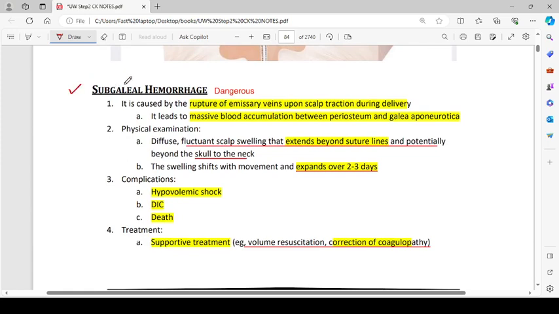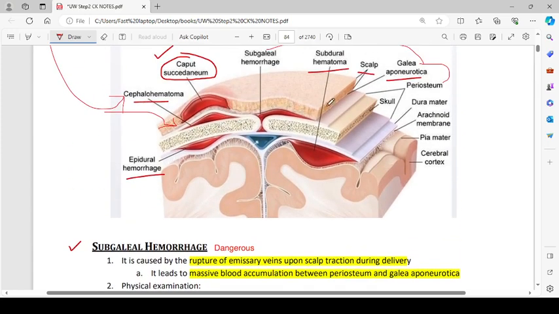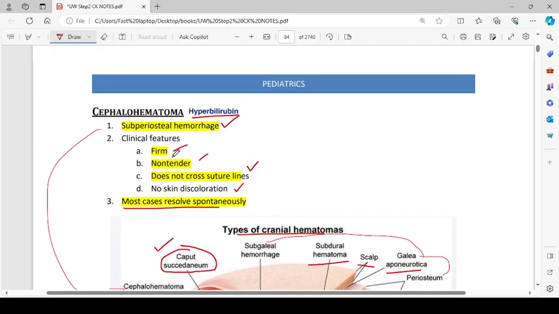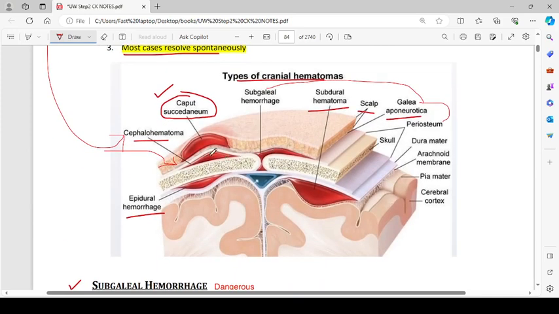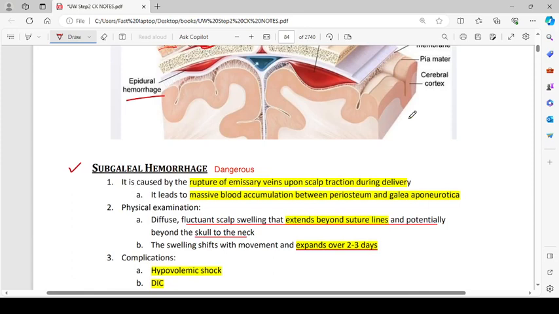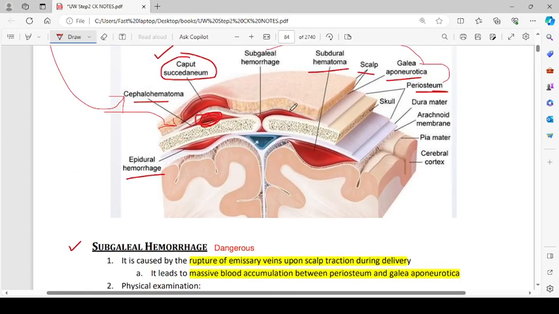So subgaleal hemorrhage, right? The cephalohematoma. Okay, I'm sorry. The cephalohematoma is subperiosteal hemorrhage. It is just below the periosteum. I'm sorry, this is periosteum. So if the bleeding is below the periosteum, it is called cephalohematoma. Got it. And if the bleeding is subgaleal, that is a dangerous one. I think this is subgaleal hemorrhage. This one.